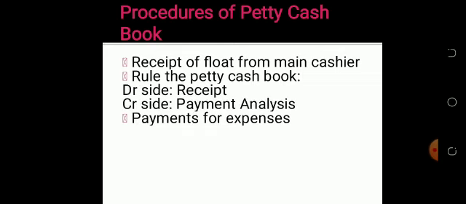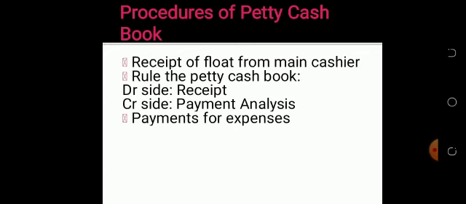How does he rule the petty cash book? You have the debit side and the credit side. On the debit side, you have receipts. The only money that the petty cashier can receive is the float. Anytime the petty cashier goes to the main cashier to collect money, he puts it on the debit side, under the receipts column. Then on the credit side, you have the payment analysis, the columns for payments. Usually the credit side is larger than the debit side because you have analysis for all the payments that have been made during the period.